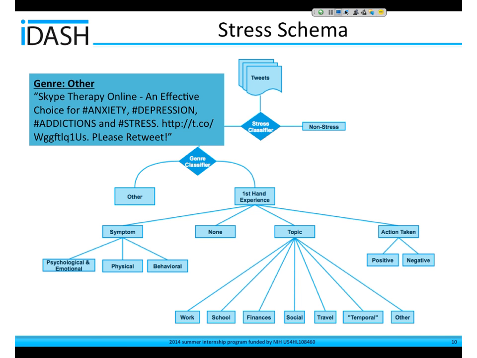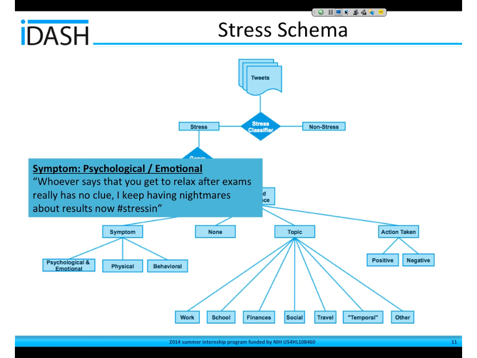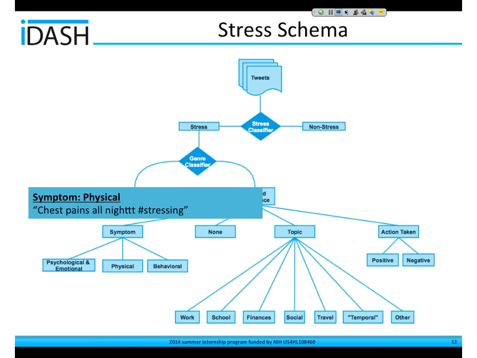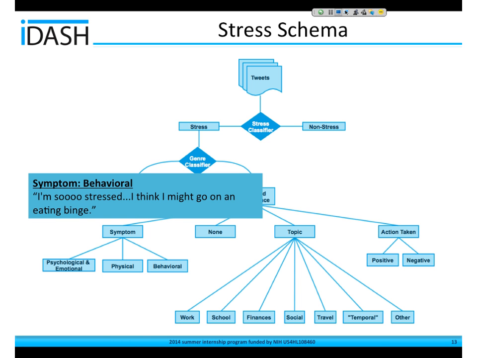So here's an example for the symptoms of psychological emotional. Someone's talking about having nightmares. For the physical symptoms, someone's talking about having chest pains. For the behavioral symptoms, someone's thinking about going on an eating binge.